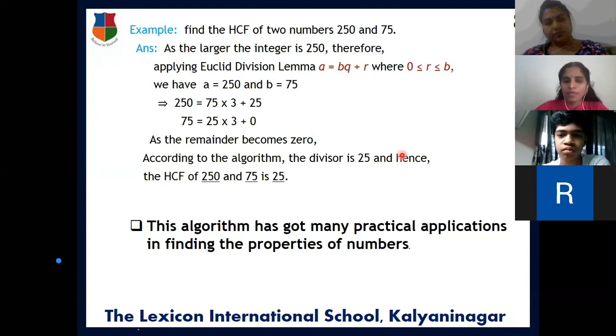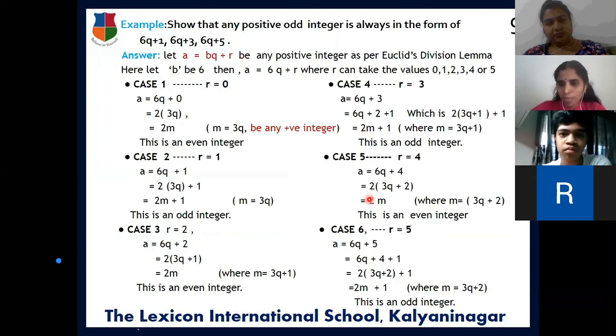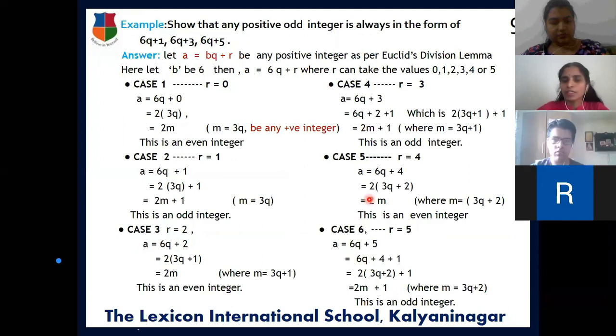So the last question. This is now the division lemma. By applying the division lemma, how to do the HCF? It's clear for all of you? And the other application is this one. In this, you just think about it now. A number is divided by 6, and the possible remainders are these, and we are writing all the cases. Then you will check what is to be proved. You will write all the 6 cases in this way with the possible remainders. Go through this, then you will get the idea.